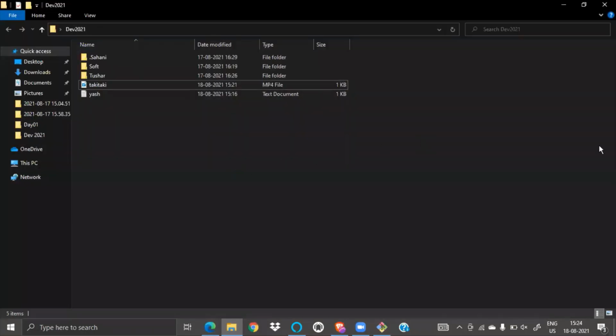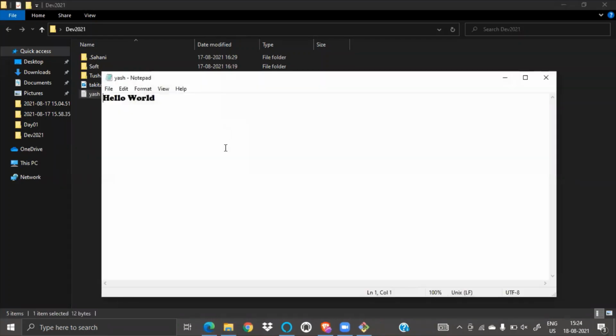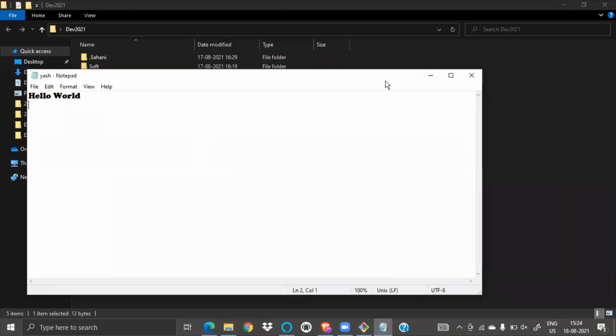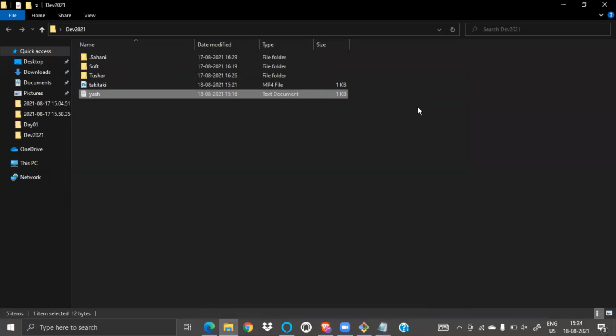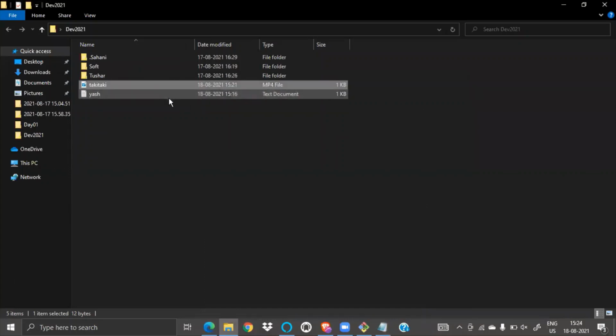Someone asked to open the file. Okay, yes, let's see. Wow, it's a txt file and we have written hello world. See, we have written hello world. So hello world is there inside the yes file. Remember we created this. I can do this also. I have written hello developers in this taki taki file. I will show you this also.